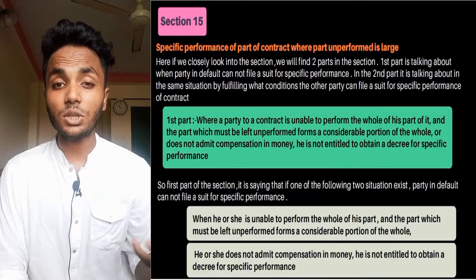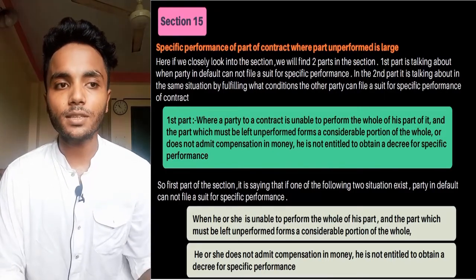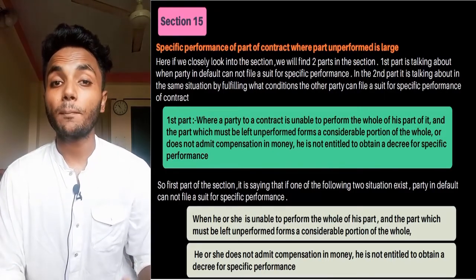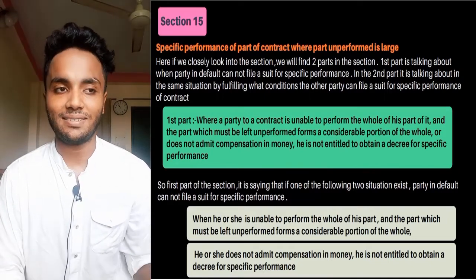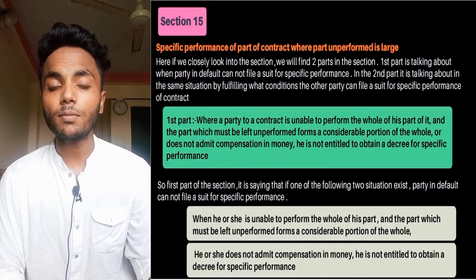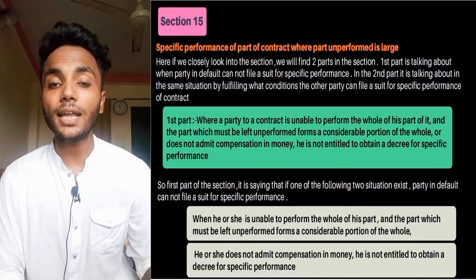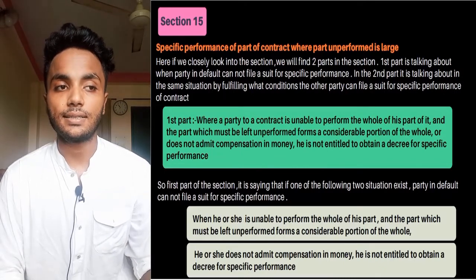Now we will discuss section 15, which is talking about specific performance of part of contract where part unperformed is large. So in section 14 the part unperformed is small, but under section 15 the part unperformed is large.